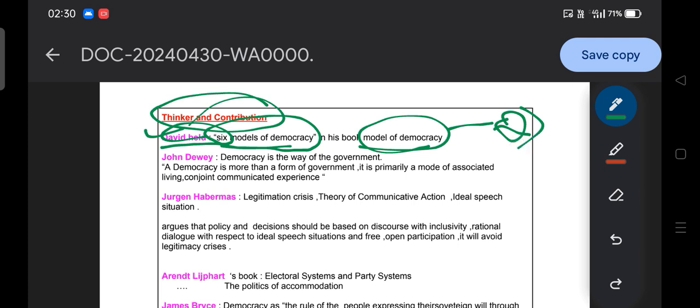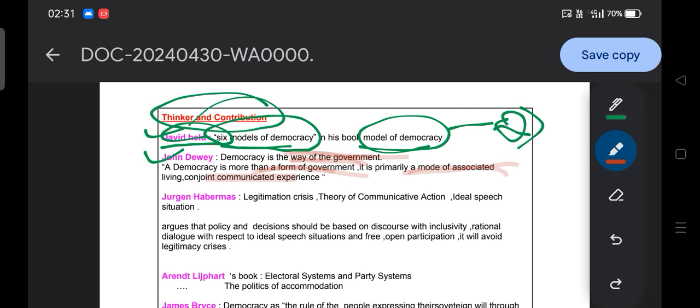Then moving to John Dewey, who argued that democracy is more than a form of government; it is primarily a mode of associated living and conjoint communicated experience. What does it mean? John Dewey says democracy is not merely a form of government, but a way of life, that is, how people live in their day-to-day life.